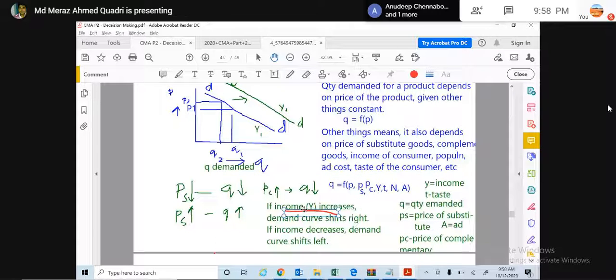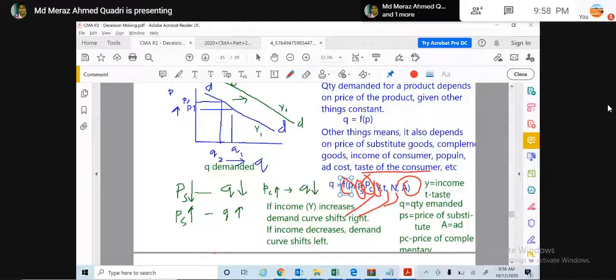So when you are fixing the price, it is not just one item. Different factors work together. That is the price itself, then the price of substitutes, then the price of complementary items, then the income, then the taste, then the advertisement, then maybe preferences, something like that.